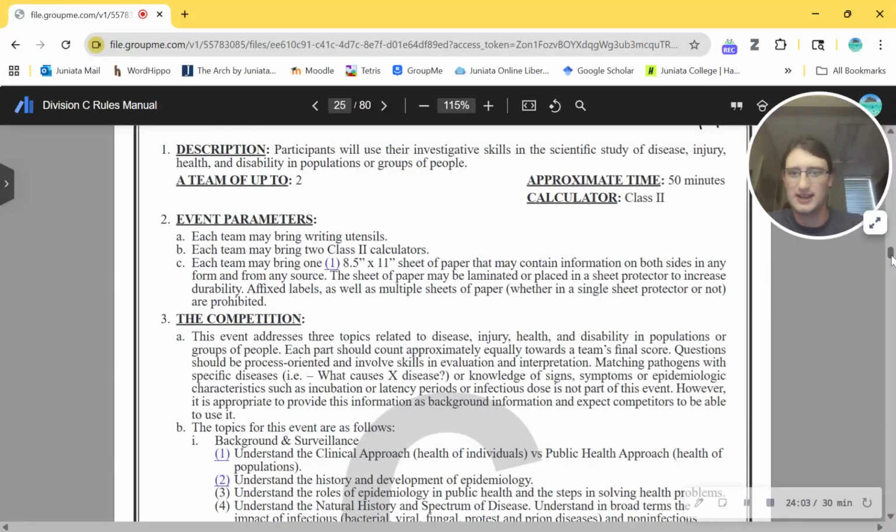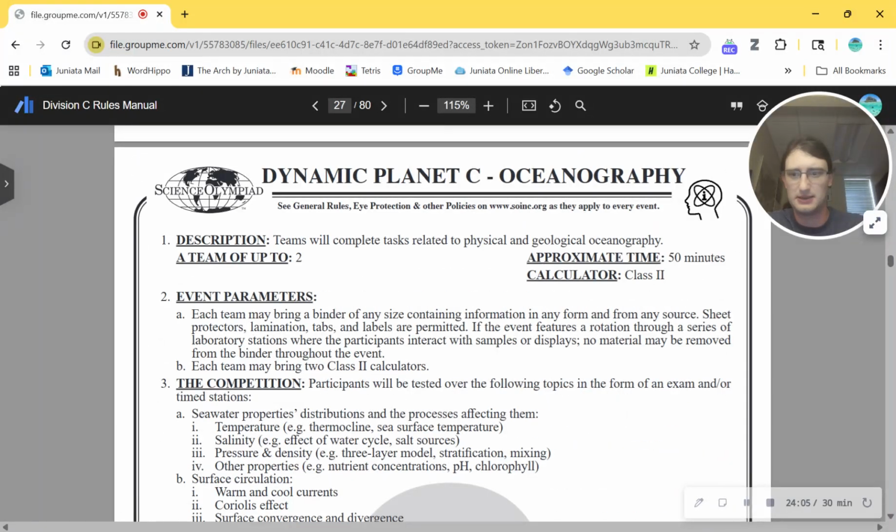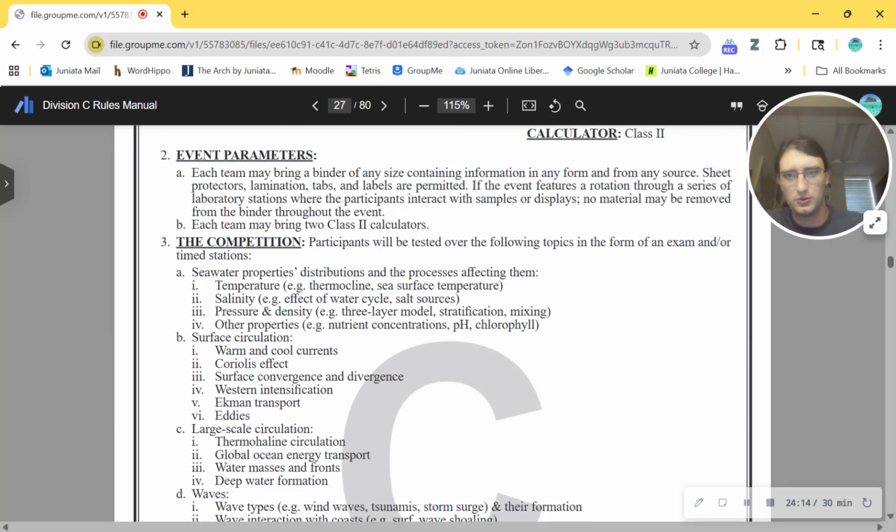Designer Genes I'll look at and see. Dynamic Planet, duh. We'll look at Dynamic Planet here. The topic changed, right? I'm pretty sure the topic changed. Yep, physical and geological oceanography. No worries there. Each team may bring a binder. It's a binder event. Awesome.